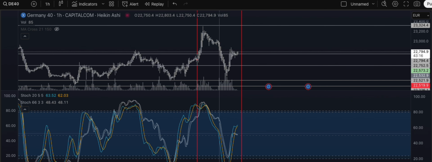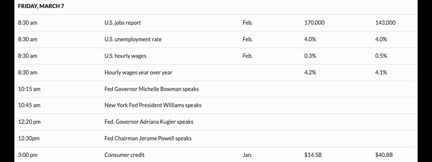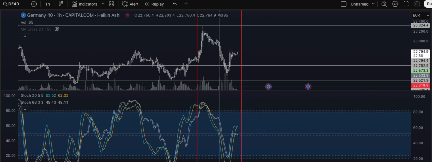Later this week, tomorrow, Thursday, we have initial job claims, which is a huge one, the US trade deficit, US productivity, and wholesale inventories. And on Friday, March 7th, we're looking at the US jobs report, unemployment rate, and hourly wages year over year. So it's going to be a very busy end of the week, starting today, Wednesday, March 5th.